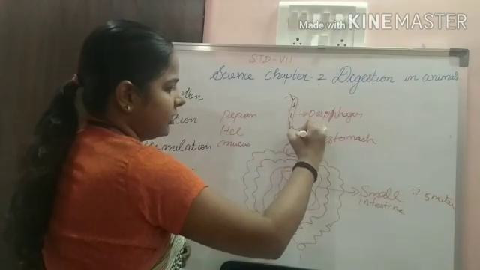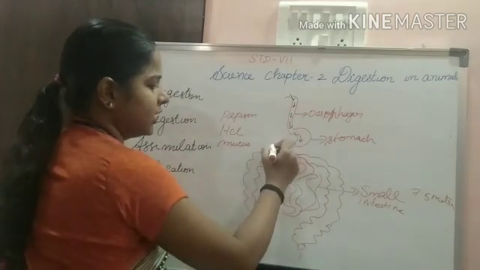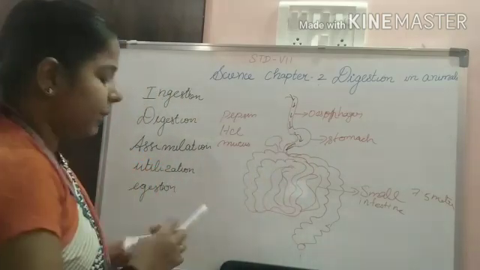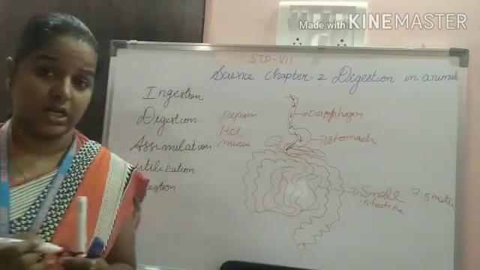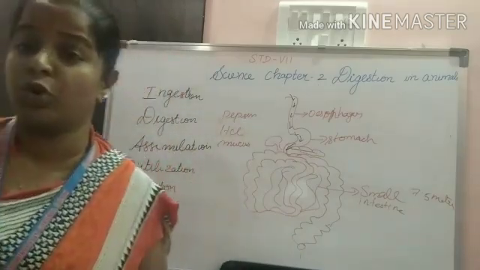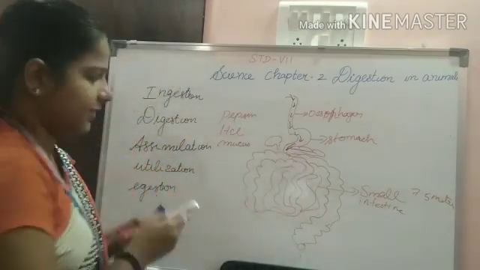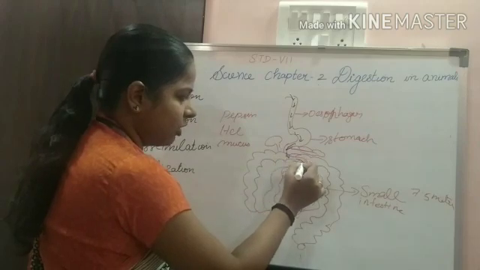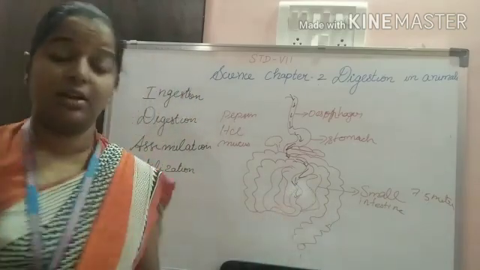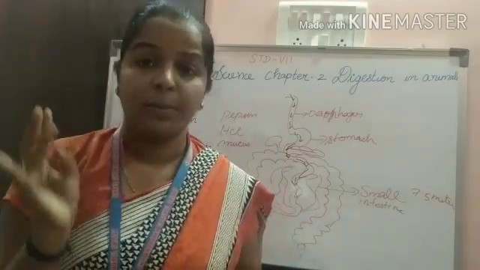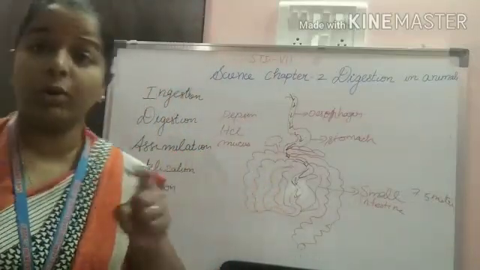The liver secretes bile juice, and the bile juice is stored in the gallbladder, which is below the pancreas. So they store the bile juice in the gallbladder. When the food enters into the small intestine, the bile juice acts on the food and helps in the digestion of fats, proteins, and starch.